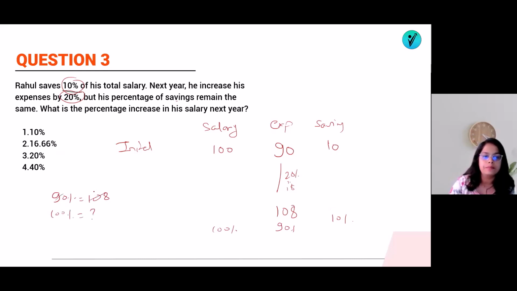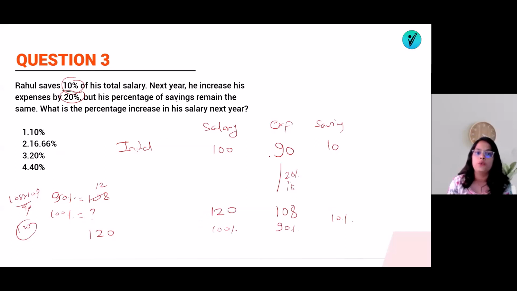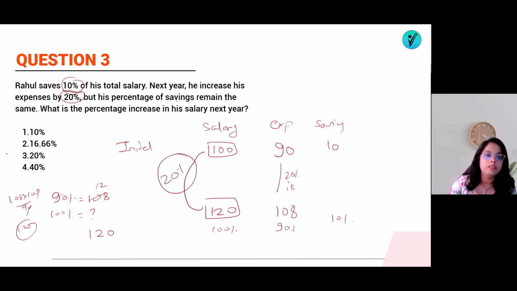9 ones are 9, 9 twos are 18, that means it will be equal to 120, isn't it? If you do the cross multiplication, 108 into 100 by 90, 0 will get cancelled, it will be 120. That means the new salary is 120. Initial salary was 100, new salary is 120. That means the salary has increased by 20%. So your answer was option number C.